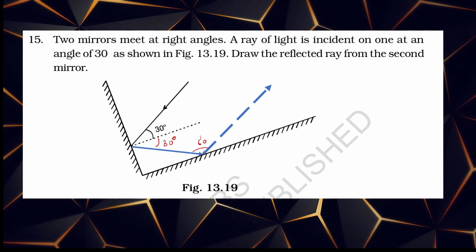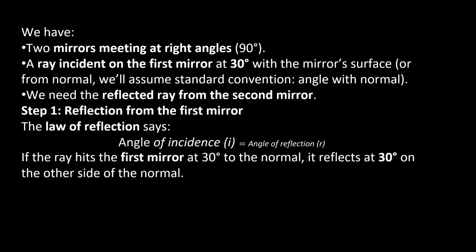If you draw a dotted line here, this is 30 degrees because this is 30 degrees. The ray reflected from this mirror becomes the incident ray for this mirror. It falls here, the angle of incidence is 30 degrees, same again, and it reflects again at 30 degrees. Together it forms the angle of reflection, 60 degrees. But what happens is these two lines are parallel lines. Let me explain you the notes for this.